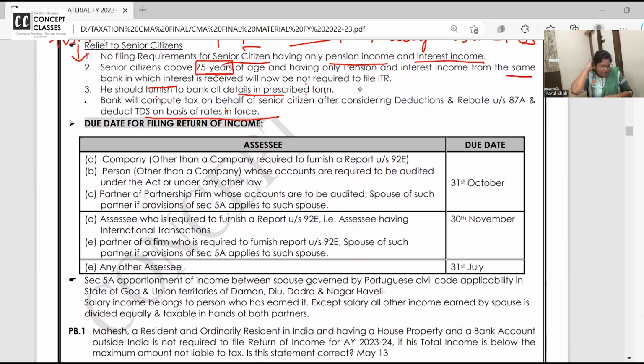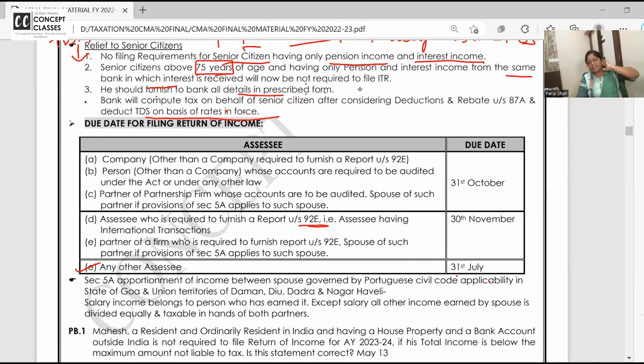Okay. So the next question is the due date of filing the return. When is the time you need to file your return? For all the normal assessees, it is 31st July. If you are required to report under 92E, 92 is transfer pricing.